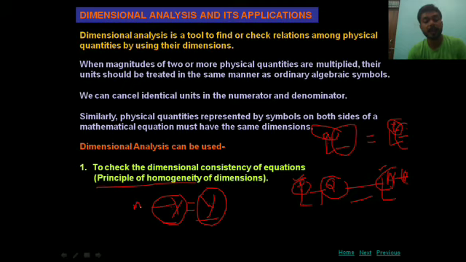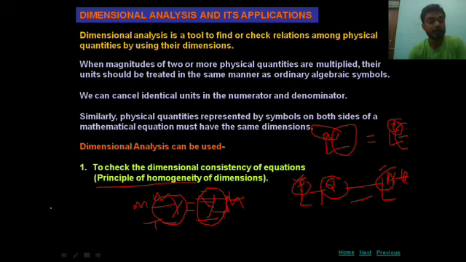If X is mass, then Y should also be a mass. You cannot say mass is equal to length. Only mass will be equal to mass, length will be equal to length, time will be equal to time. If X is time, then Y is also time. This is the principle of homogeneity.